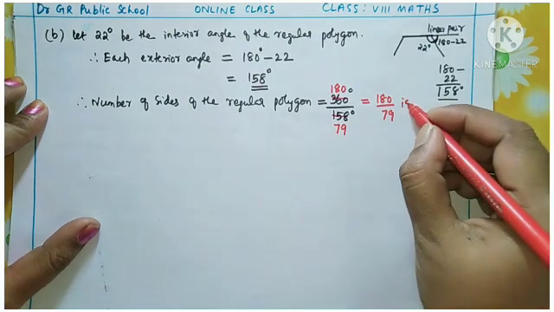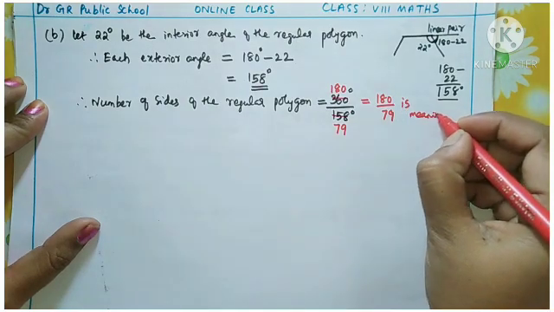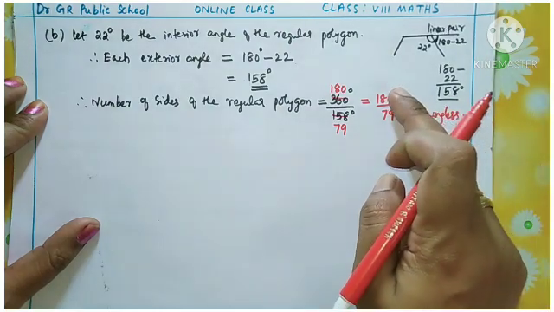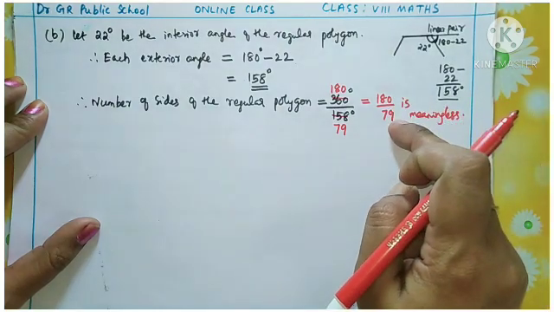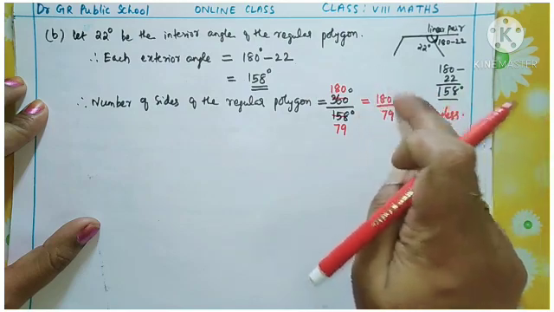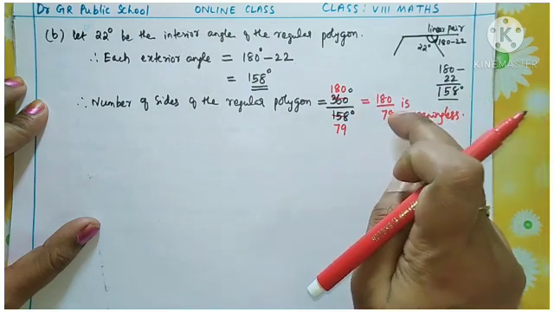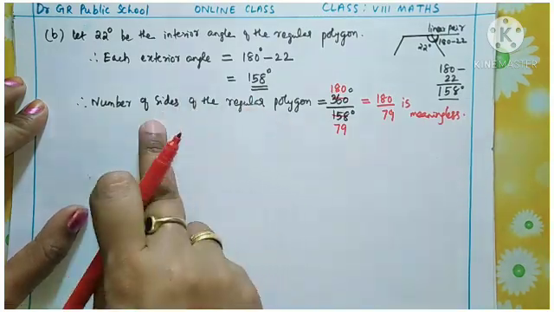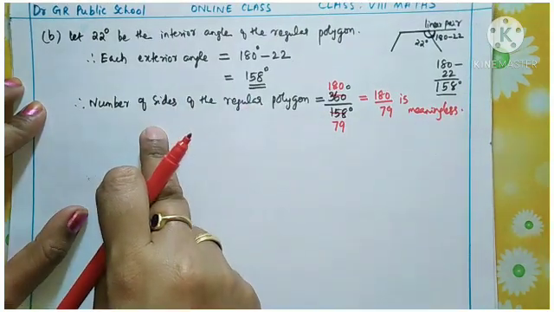This is meaningless. So here also 180 cannot be divisible by 79, so this is also a decimal number, and it cannot be the number of sides of the regular polygon, because the number of sides is always taken as a whole number.